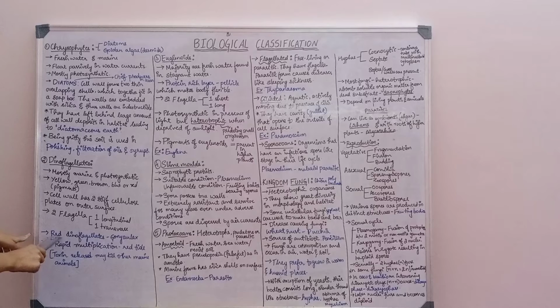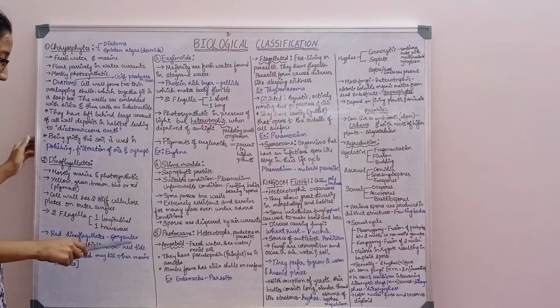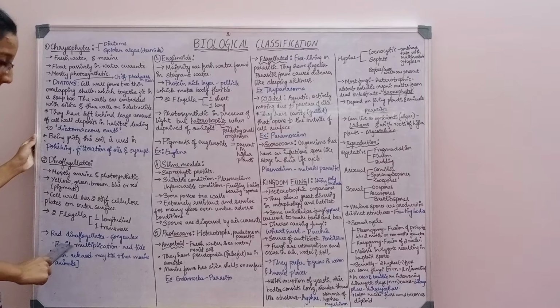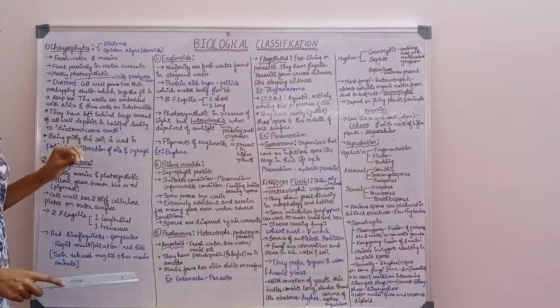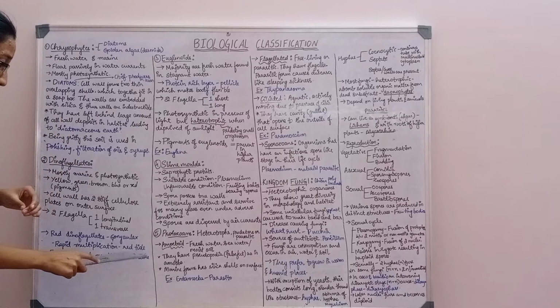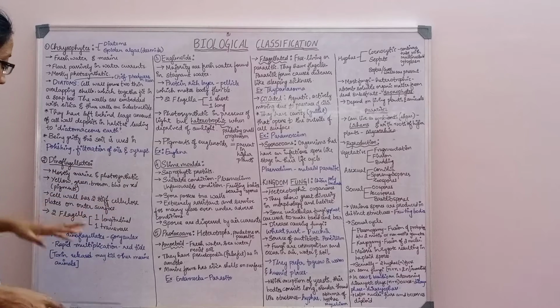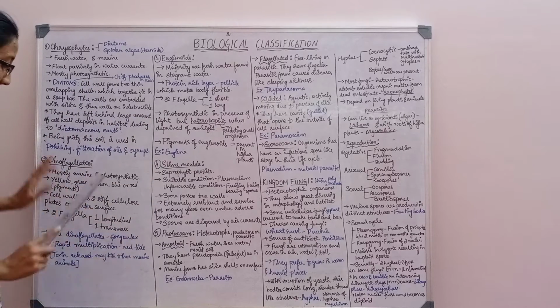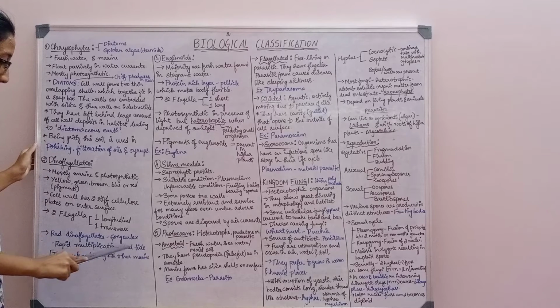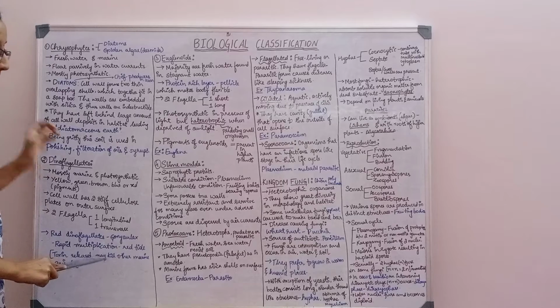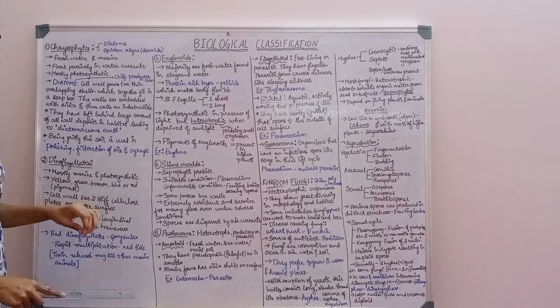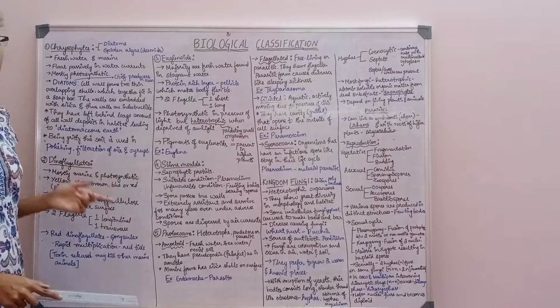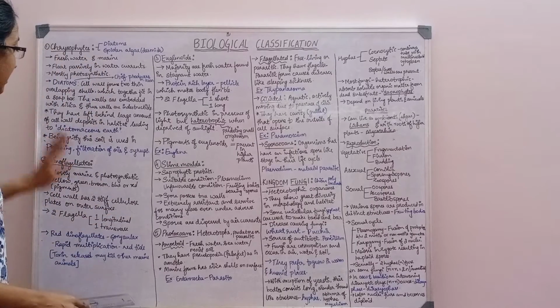Now the red dinoflagellate is called Gonyaulax. It multiplies rapidly and is responsible for the red tide which you can see in the sea, and it releases a toxin which kills many other marine animals. This is very important. Red color is Gonyaulax. Due to rapid multiplication, it produces red tides which release toxin and kill many marine animals. This is all about chrysophytes and dinoflagellates.